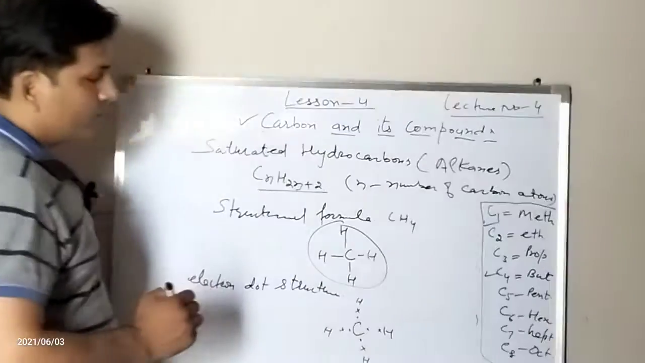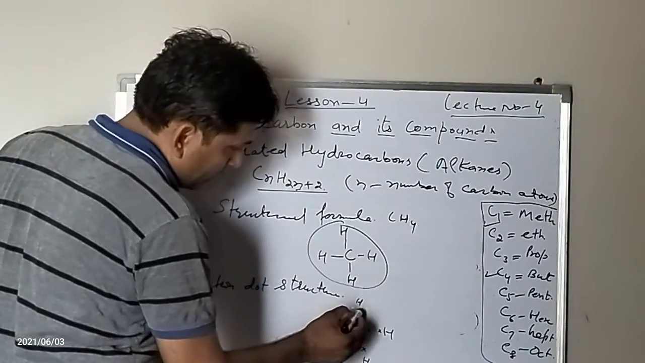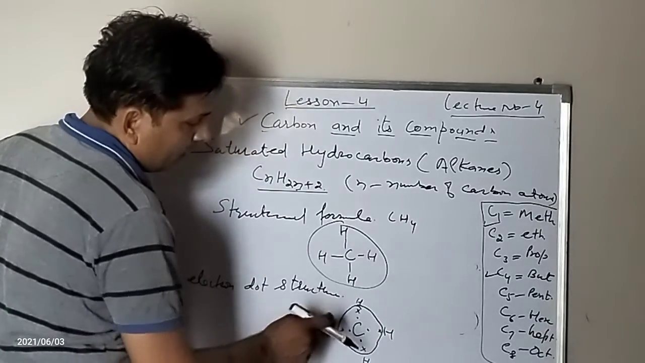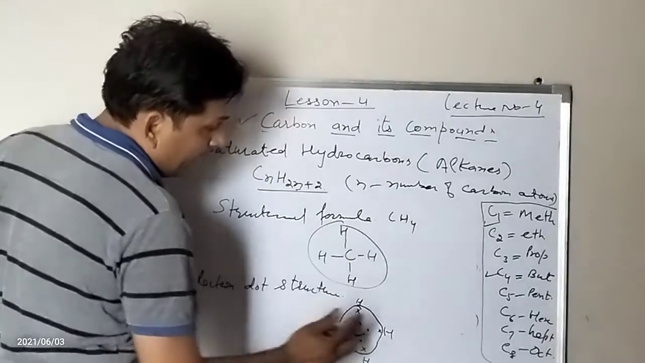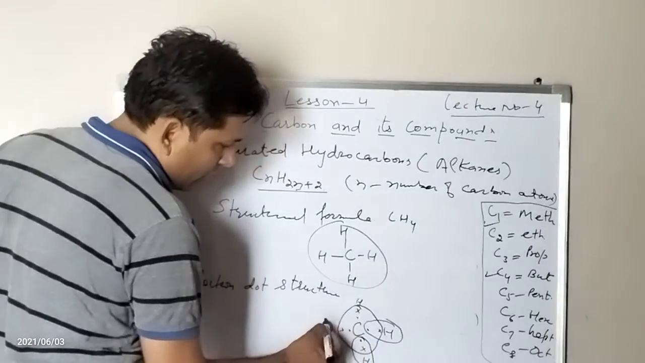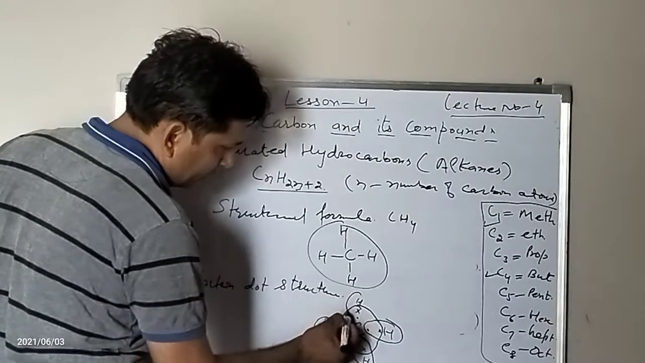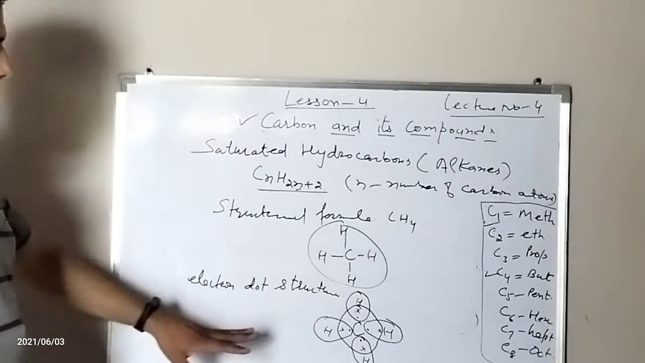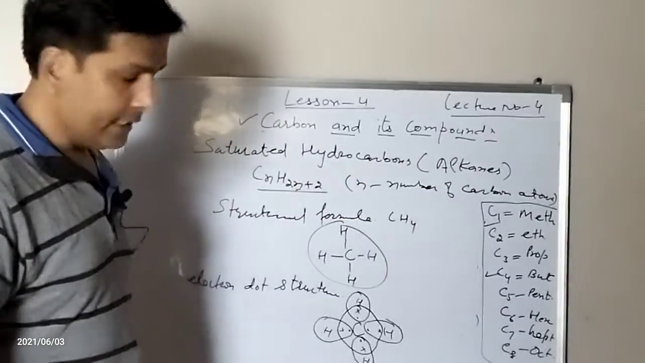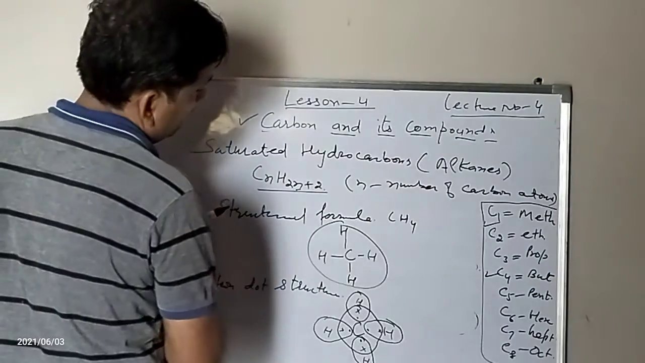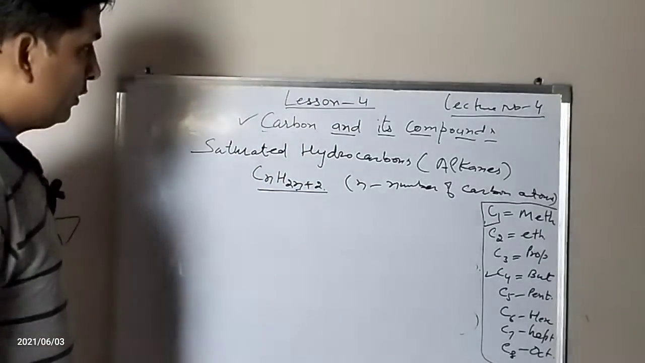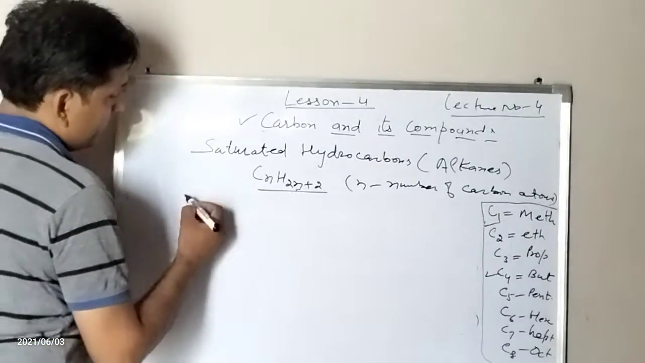Now if you look at the structure, the number of electrons in the outermost shell of the carbon atom becomes 8: 2, 4, 6, 8. And each hydrogen atom has 2 electrons in its outermost shell, or we can say valence shell. This is the way in which you can describe the electron dot structure of any member of the alkanes. Let's talk about some other members and write their structural as well as electron dot structures. Let's talk about pentane.